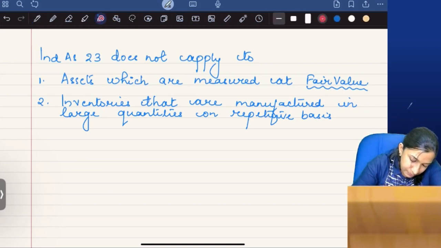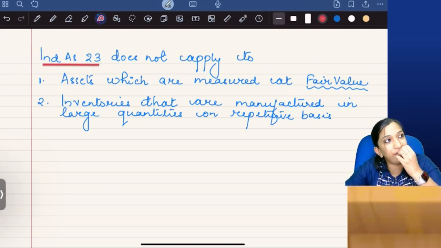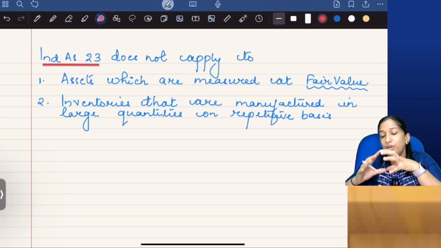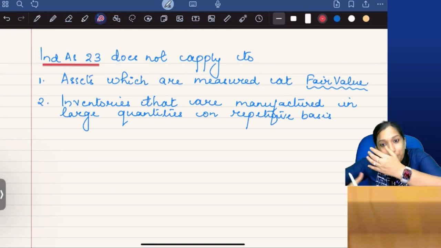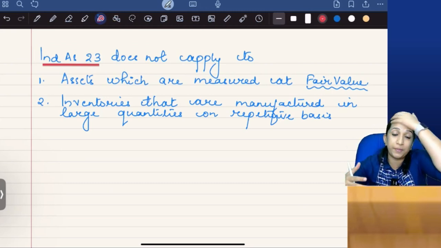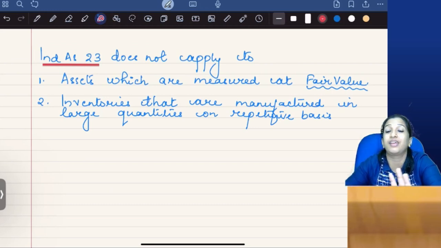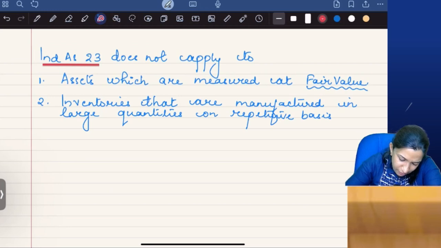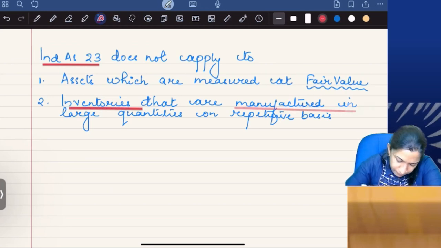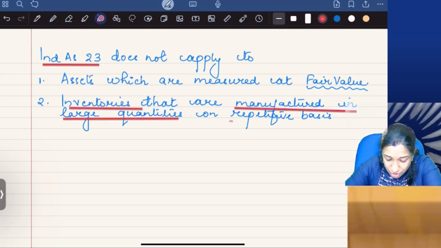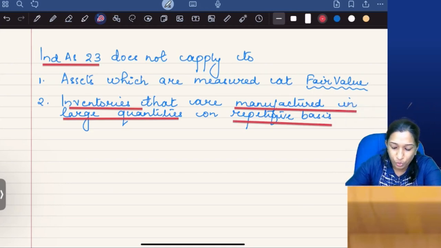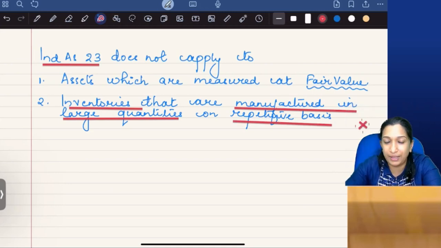The standard says it is very difficult for me to identify borrowing cost incurred on 100 inventories that keep on being manufactured in large quantities on a repetitive basis. Then how will you allocate the borrowing cost of that 100? A one-to-one relation of that borrowing cost to that particular asset cannot be done. It is difficult. So inventories manufactured in large quantities on a repetitive basis are an exception. You cannot capitalize, you cannot add to the cost of that inventory.